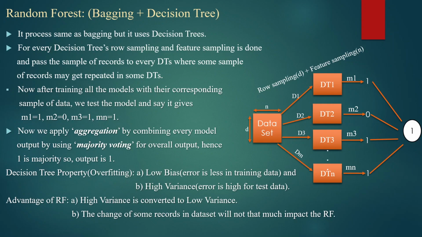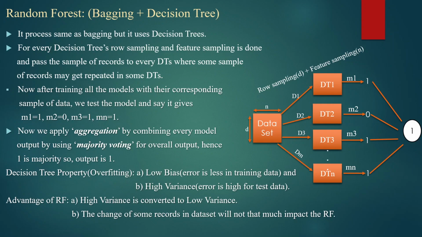So let us discuss the decision tree property. Decision tree deals with the overfitting problem, so it can be categorized into two problems. It has low bias, meaning error is less in the training data, which is good. But if we create a decision tree to its complete depth, then it will get properly trained on the training dataset, so training error will be very less. High variance means error is high for the test data, which is very bad actually.